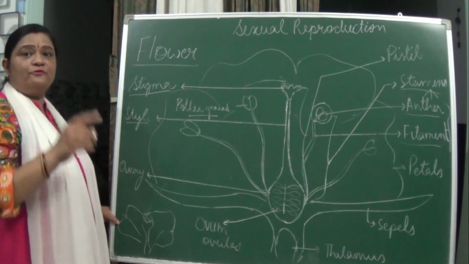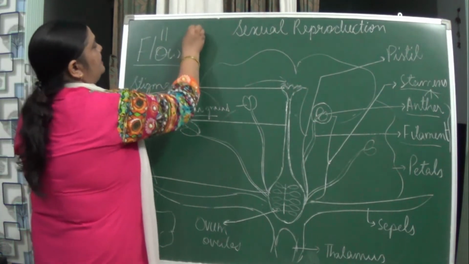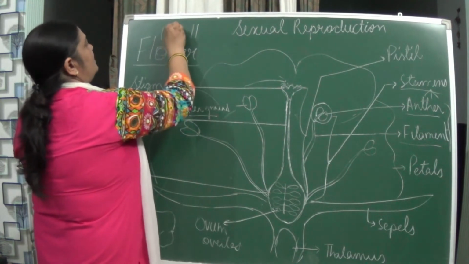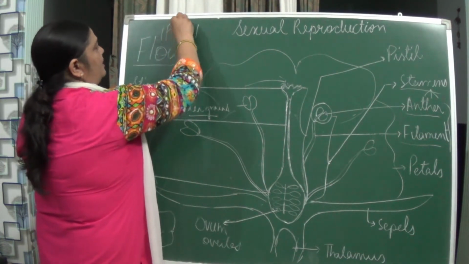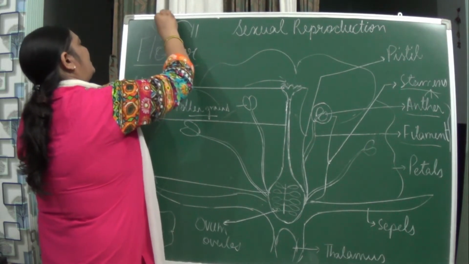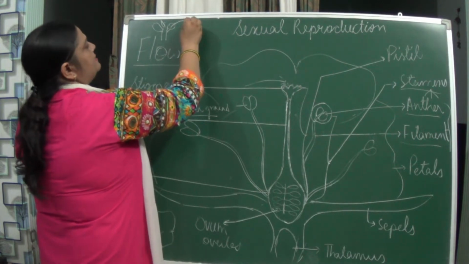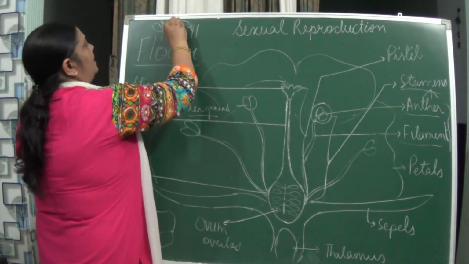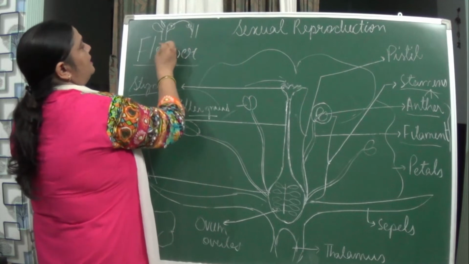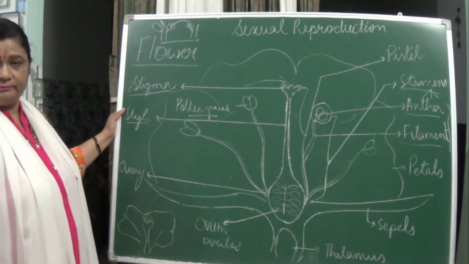But if the flower is on a different plant, suppose this plant and this plant, and it moves from this one to this one, what is this? Cross pollination.